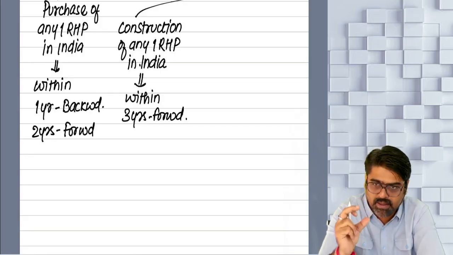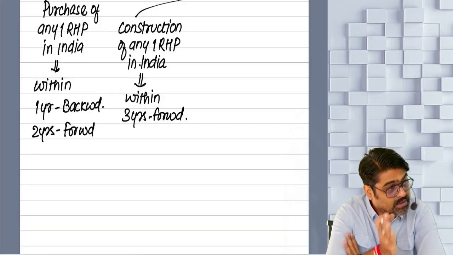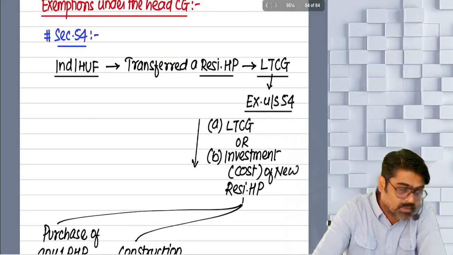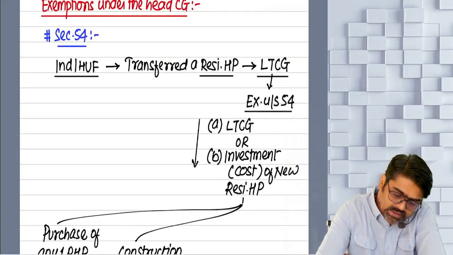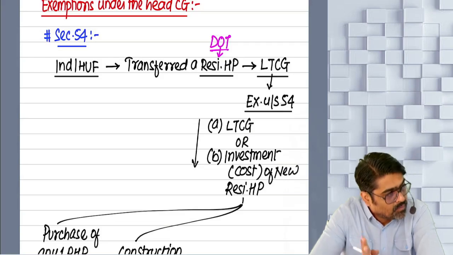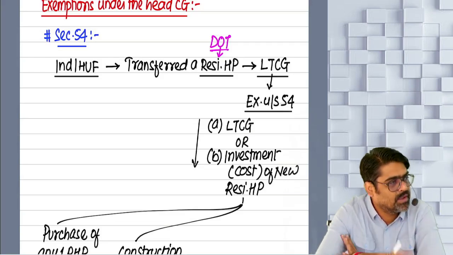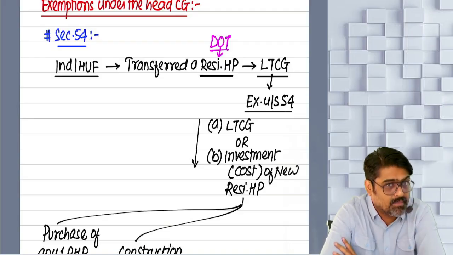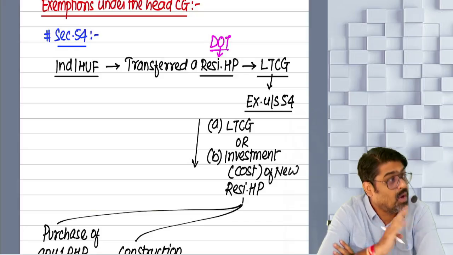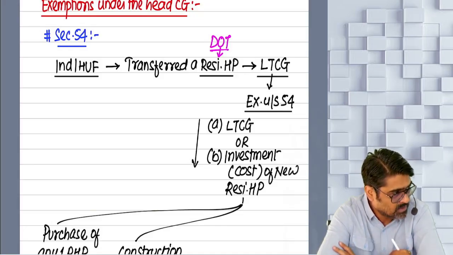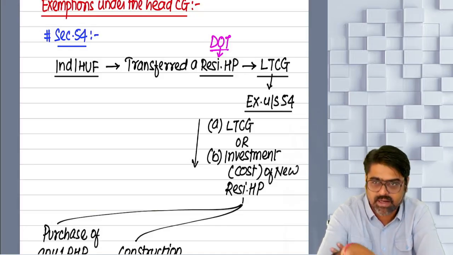So if the property is purchased within 1 year backward, 1 year backward means what? You had this old property, yes or no? So you have to check the date of transfer. Date of transfer of this property. 1 year immediately preceding the date of this transfer. Or 2 years immediately after the date of this transfer. Or 3 years immediately after the date of this transfer.